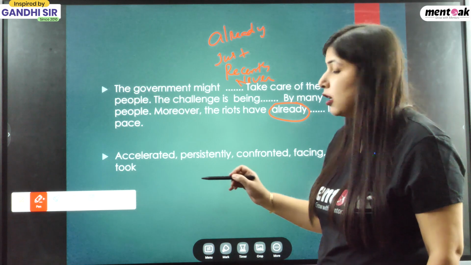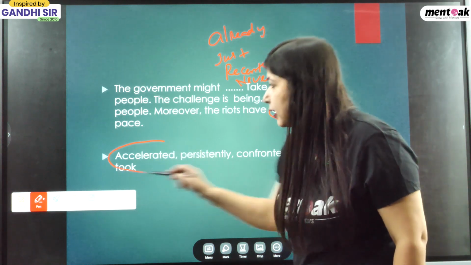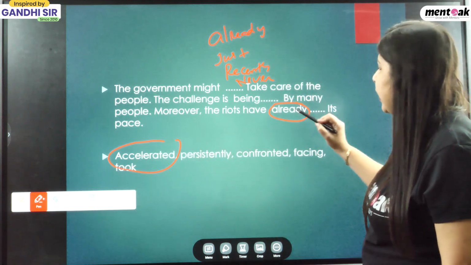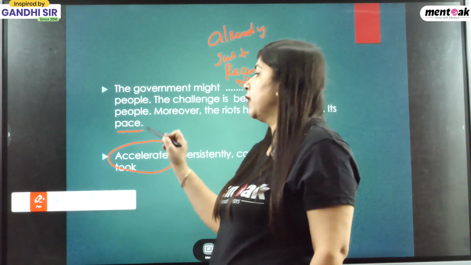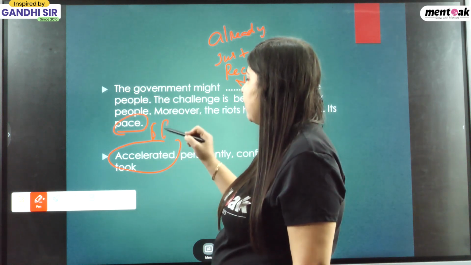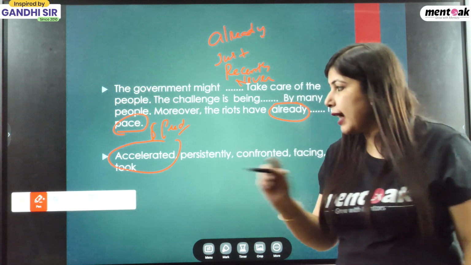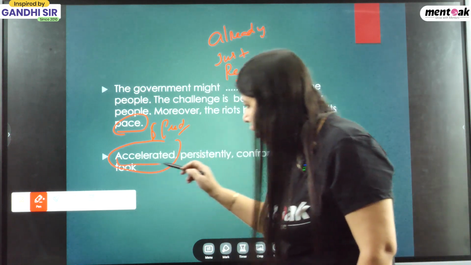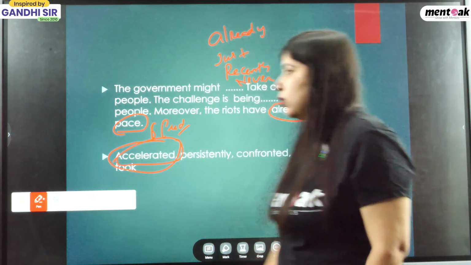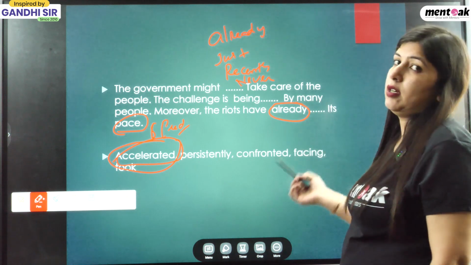Now, which one is the third form of the verb over here? That is accelerated. The rights have already accelerated its pace. The word pace means speed. And whenever you see the word speed, that means the associated word is that one. Which one is the main collocation? Accelerated. So the rights have already accelerated their pace.